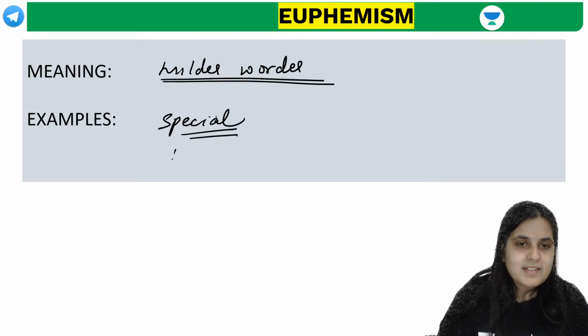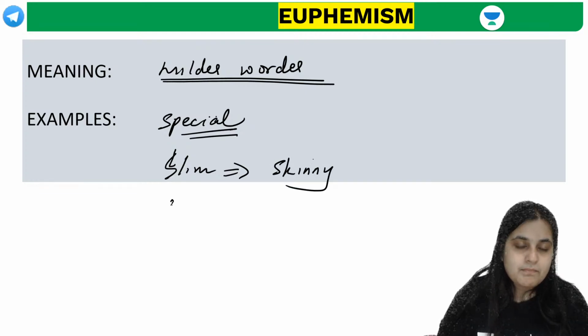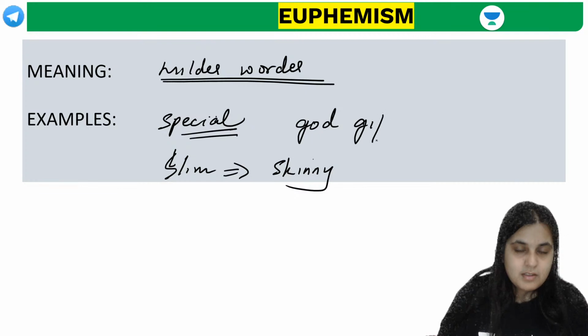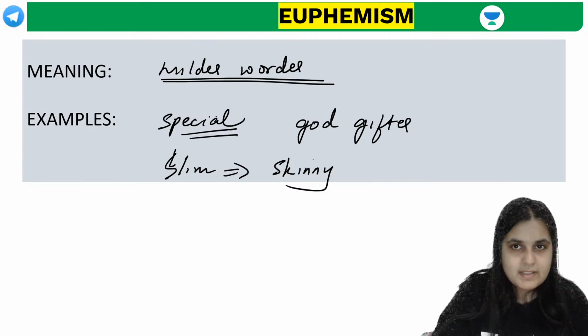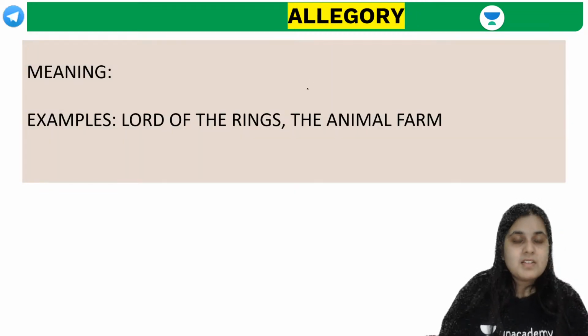Calling someone thin, let's say slim, instead of calling someone skinny. Calling someone God gifted. Correct. So it's basically the use of a milder word instead of a harsher word. Correct. Excellent.